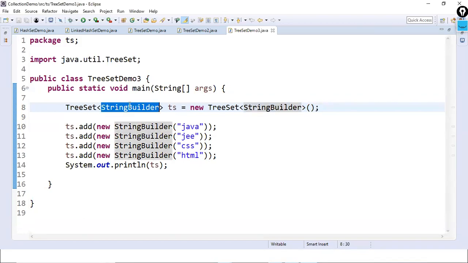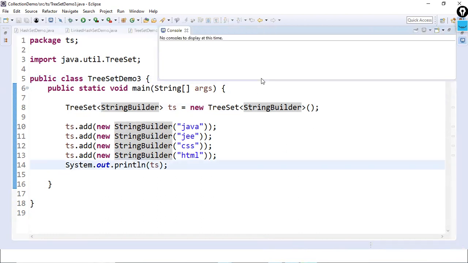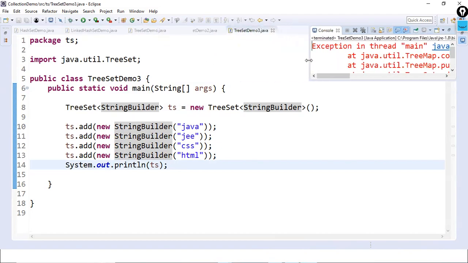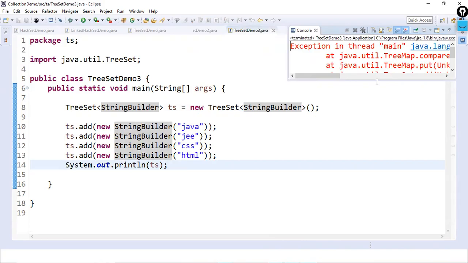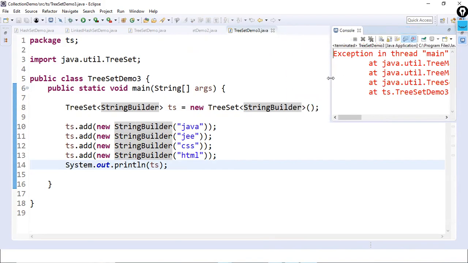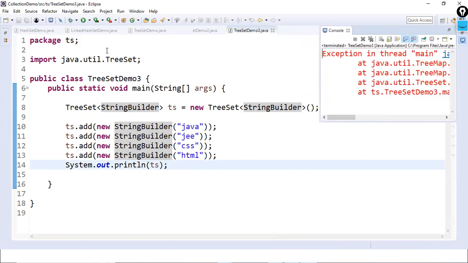StringBuilder class has no default support of comparable interface. That's the reason once we executed this program in the last class, if you remember, we got the exception called ClassCastException. Yeah, so this is the exception name. Then how do we avoid this exception to get the order of these elements? What is the solution? As a programmer, we have to use the comparator interface.